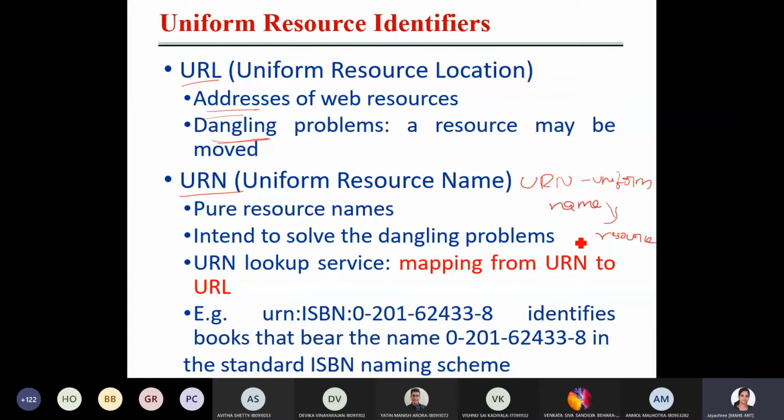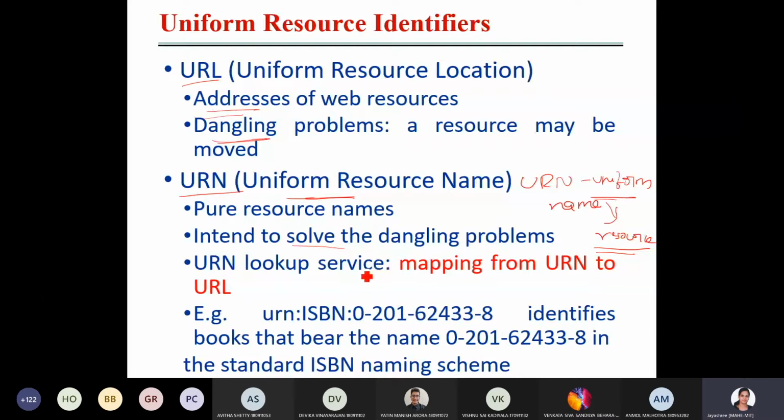If you specify the address, the content may be moved from one location to another. If you give the uniform name, it will be automatically mapped to the resource, regardless of which address it has been stored at. So that is uniform resource name. It is used to solve this type of dangling problem which exists in URL.